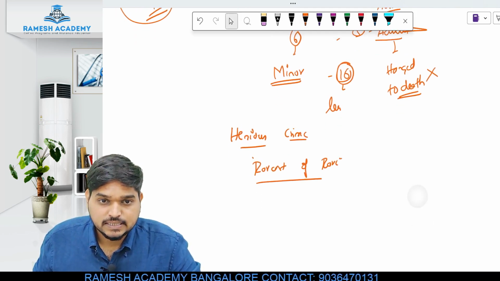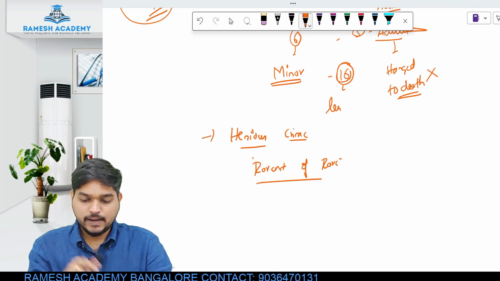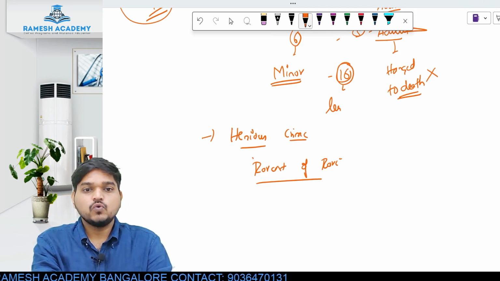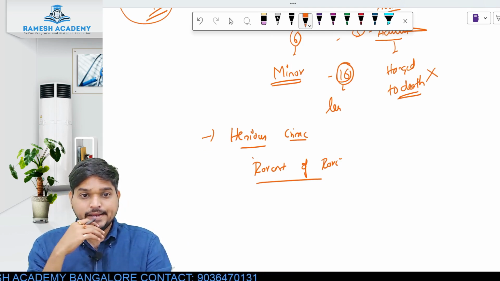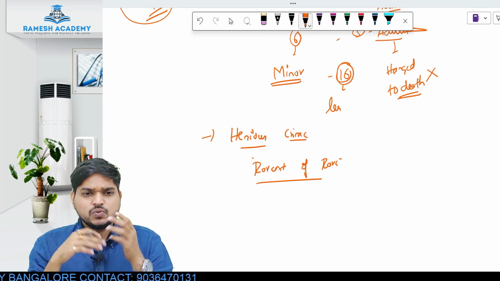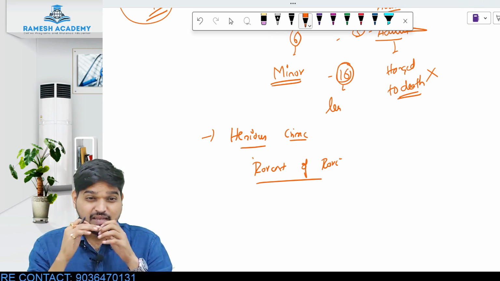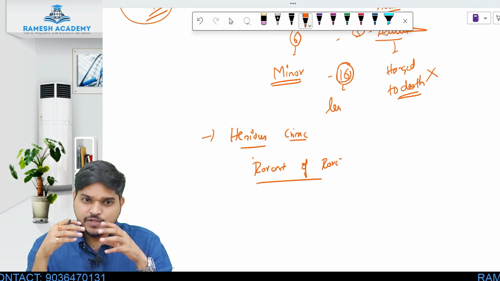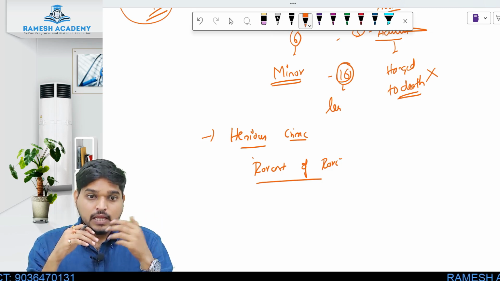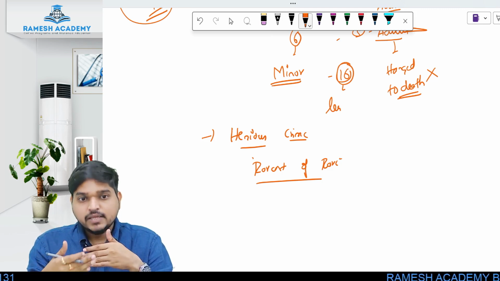The judge said that the crime committed by the minor comes under heinous crime, meaning the crime is so brutal that it made the judge look beyond the age of the person.